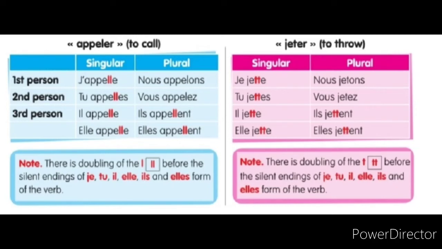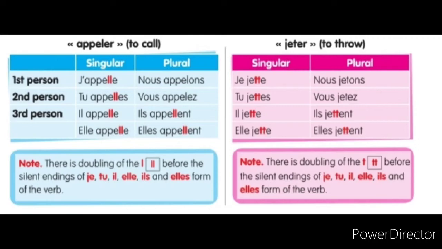So there is a difference between to call and to call oneself. To call means calling someone. S'appeler means to tell one's name: my name is, her name is, his name is.